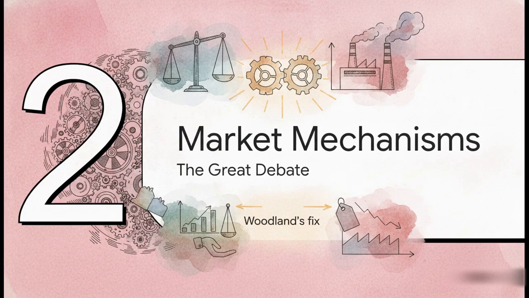Well, Woodland looked at this highly restrictive requirement and just wasn't buying it. Publishing a brilliant rebuttal in the International Economic Review, he set out to prove mathematically that this whole factor intensity reversal thing was totally unnecessary for market stability. The problem wasn't the global market. The problem was how Das and Lee were measuring it. Which brings us to Section 2, competing market mechanisms, and the great debate.